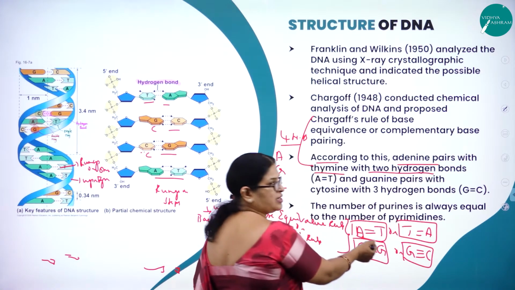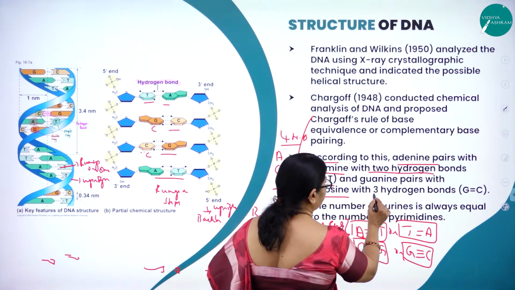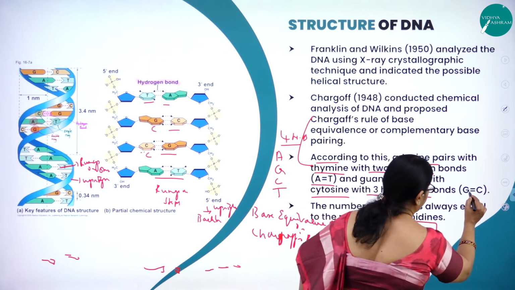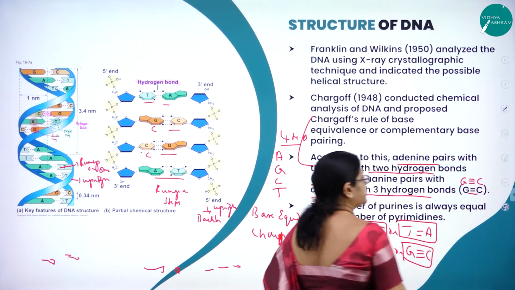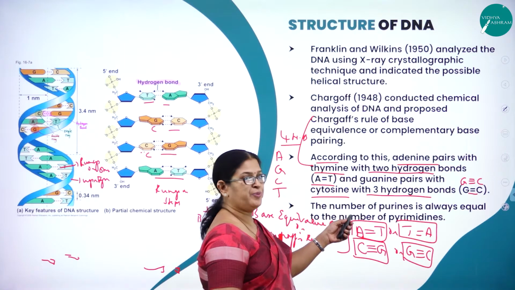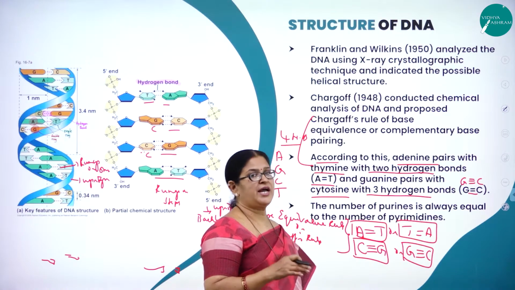2 hydrogen bonds as I said, and A with T, and guanine pairs with cytosine with 3 hydrogen bonds. Actually it is 3, not 2. It is G with C, right? So the number of purines is always equal to the number of pyrimidines. So 2 are purines and 2 are pyrimidines.